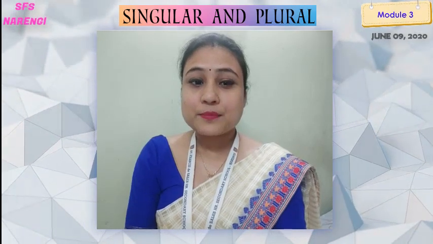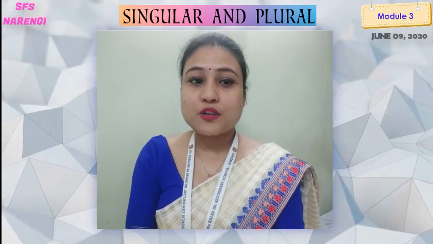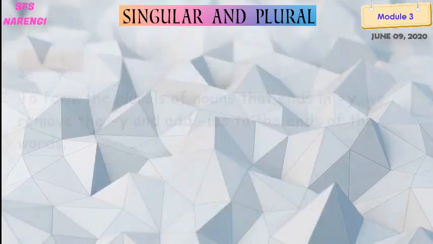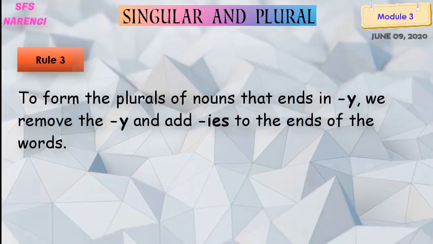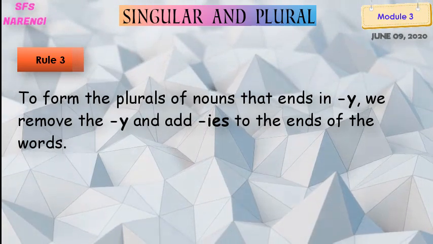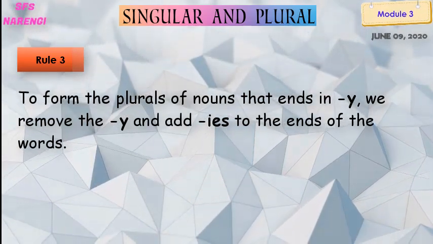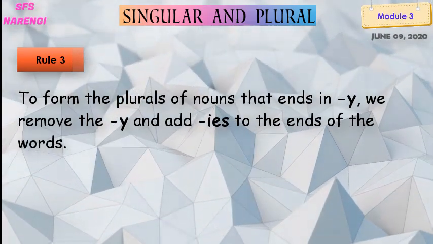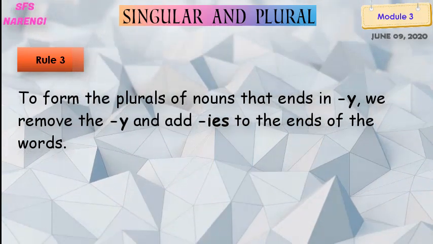My dear students, today we are going to learn two more rules of converting singular nouns to plural nouns. Please turn to page number 26 of your workbook. Let's first discuss the rule, then we will follow up by reading the sentences shown above for better understanding. The rule says to form the plurals of nouns that end in y, we remove the y and add ies to the ends of the words. My dear students, did you understand what we have to do?